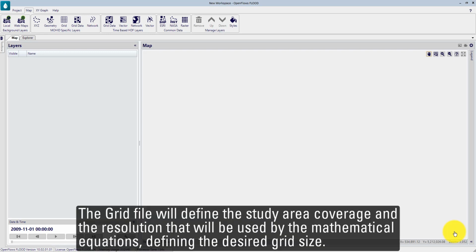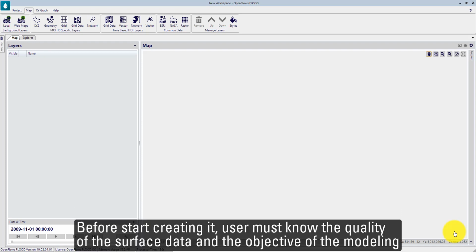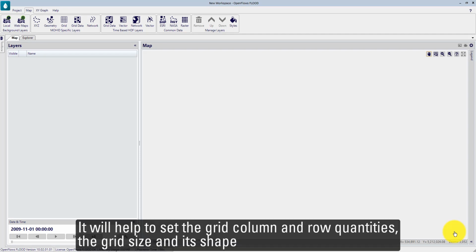The grid file will define the study area coverage and the resolution that will be used by the mathematical equations, defining the desired grid size. Before you start creating it, the user must know the quality of the surface data and the objective of the modeling. It will help to set the grid column and row quantities, and also the grid size and its shape.